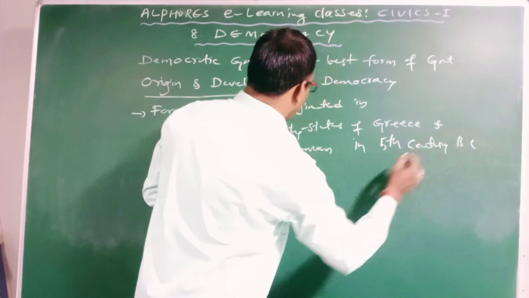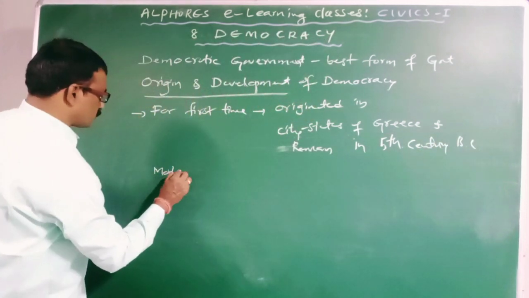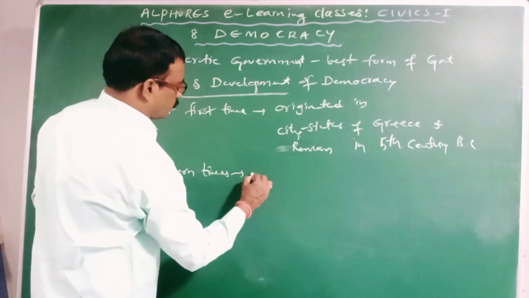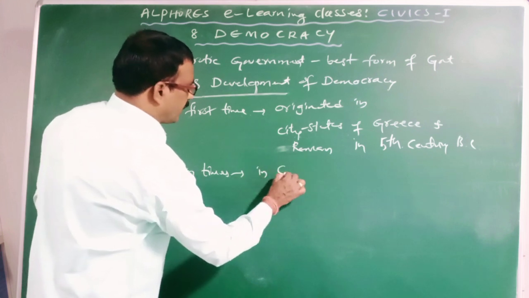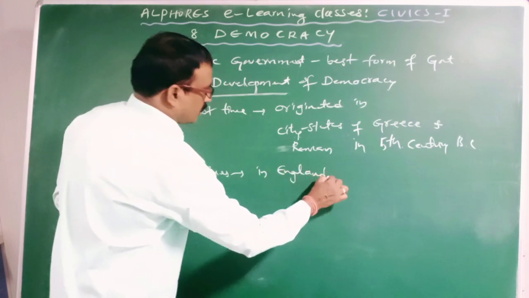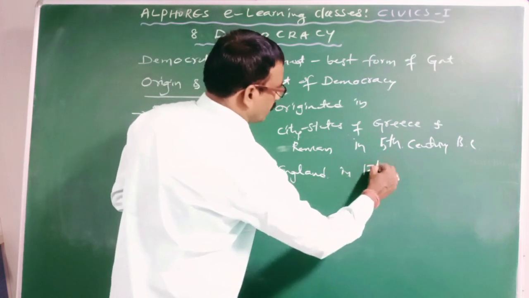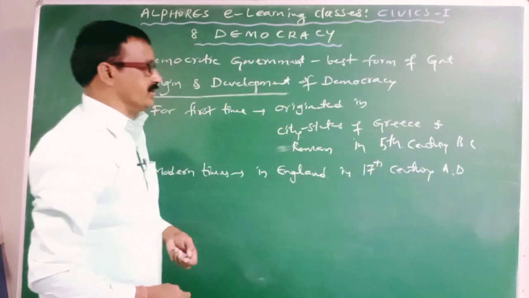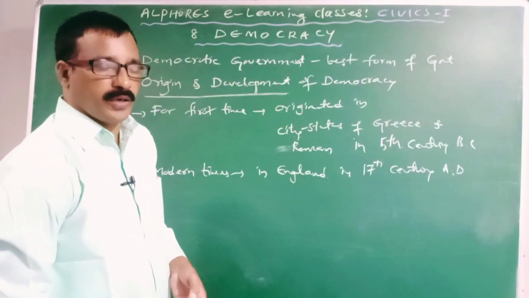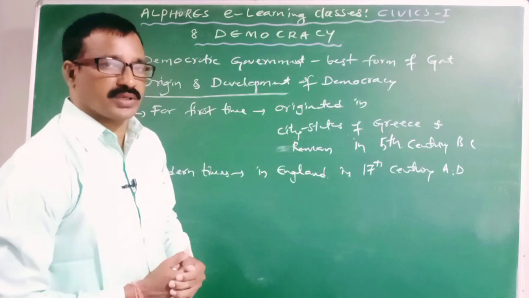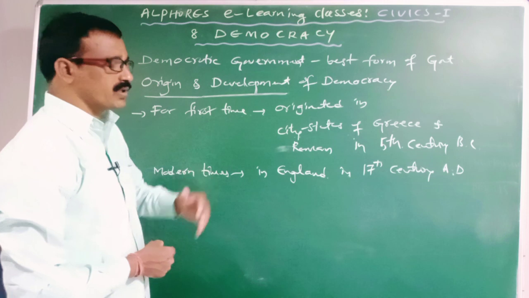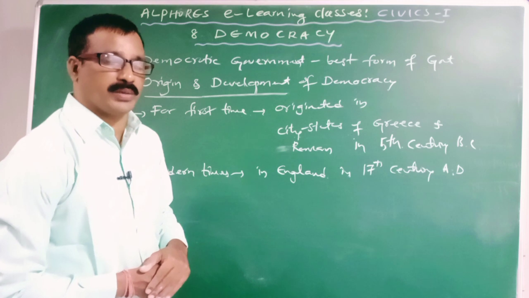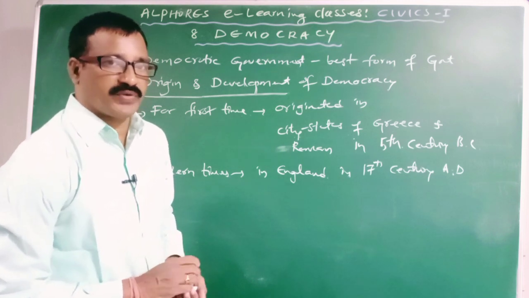Whereas in modern times, democratic institutions originated or developed in England in the 17th century AD. Clear? Then two important democratic movements gave birth to the democratic institutions. One is the American Revolution, another is the French Revolution. Both are democratic movements.